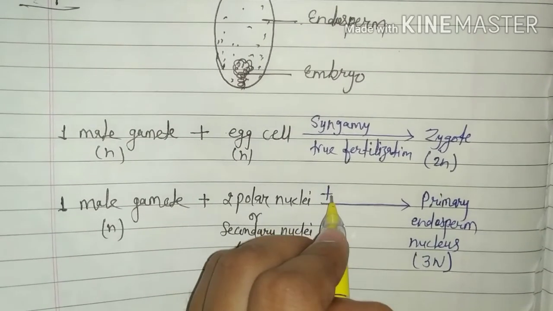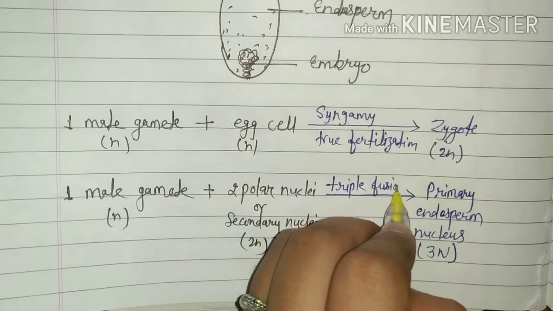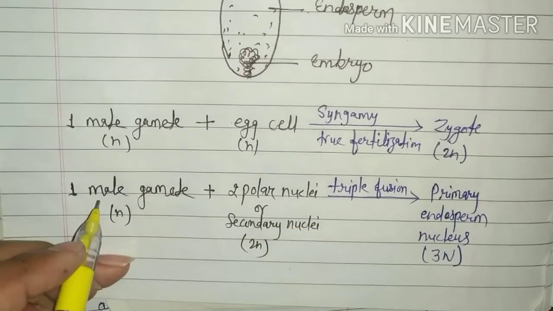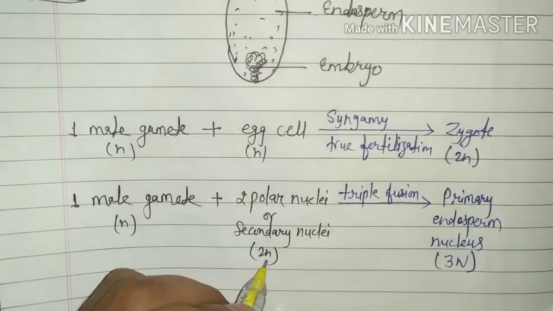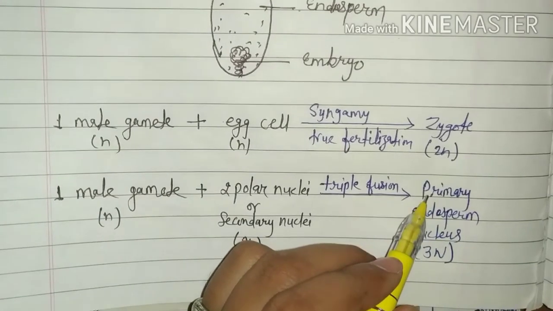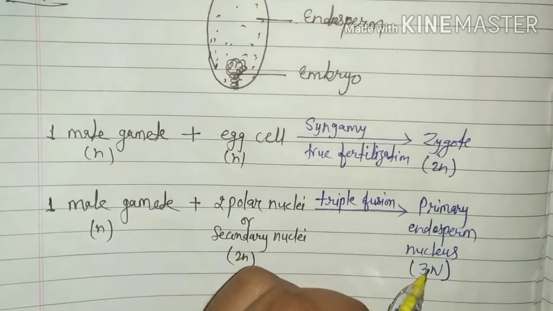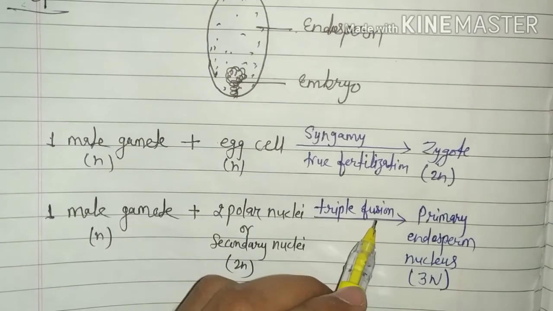It is triple fusion. When one male gamete fuses with two polar nuclei or secondary nuclei, it forms a triploid structure which is called primary endosperm nucleus, and this process is known as triple fusion.